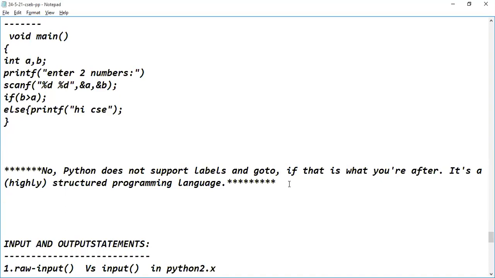What's the topic, guys? Assignment of values to the variables. This is my topic, guys. Okay. Assignment of values to the variables.